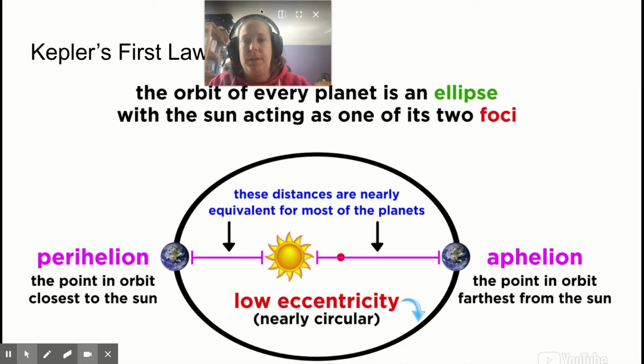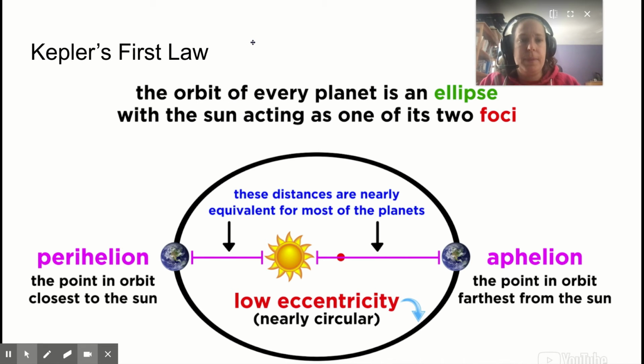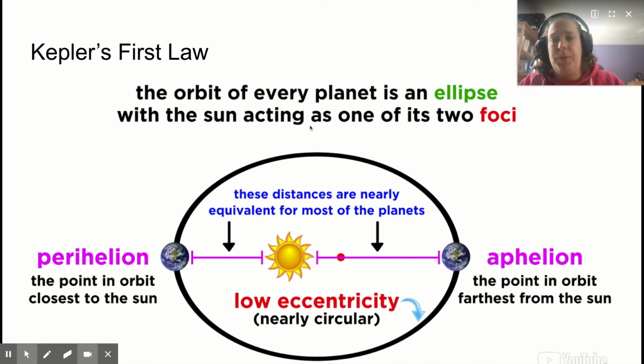So let's look again at Kepler's first law. It says that the orbit of every planet is an ellipse. The sun acts as one of the two foci. So here is the sun at one focus. Here is the other focus where there is nothing. And then planets orbit in this